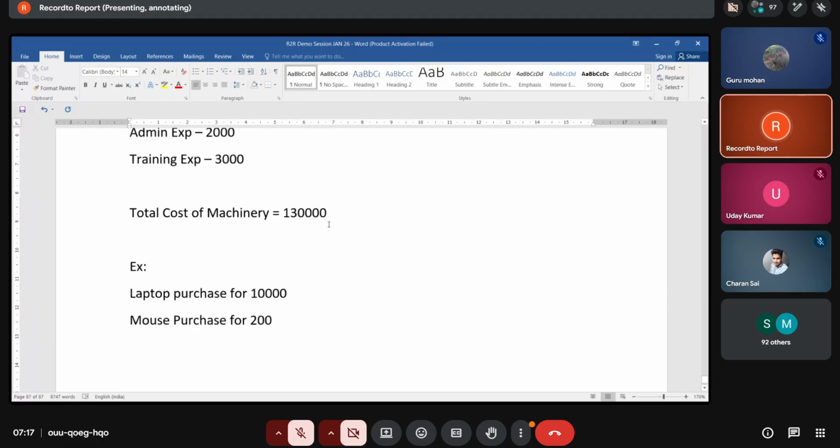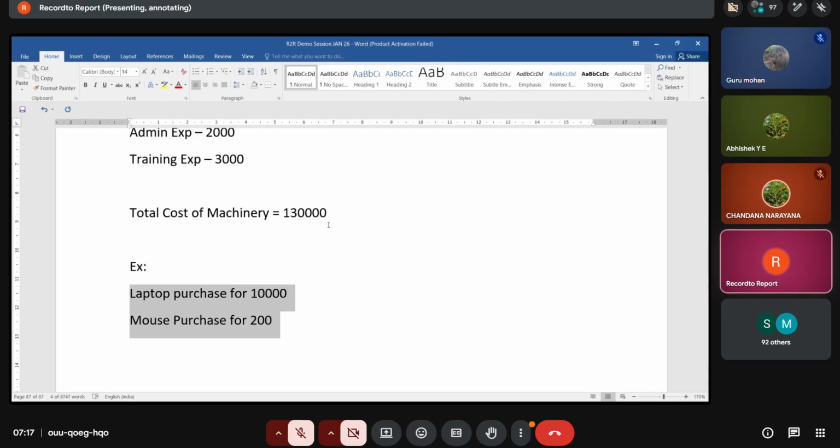So the manager is asking a question: which one will you capitalize? Which one will you consider as an asset? Which one will you not consider as an asset? Or will both be considered as assets? Any expected answer, guys? Laptop is an asset, right?